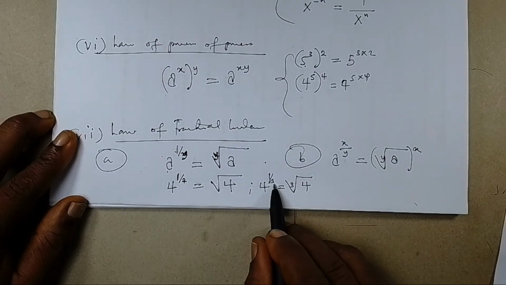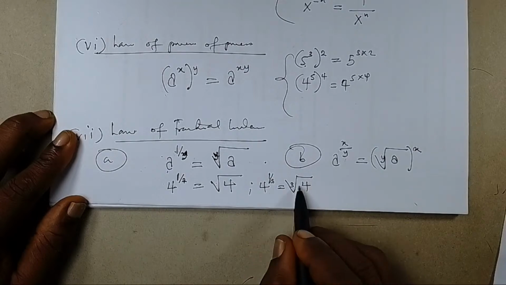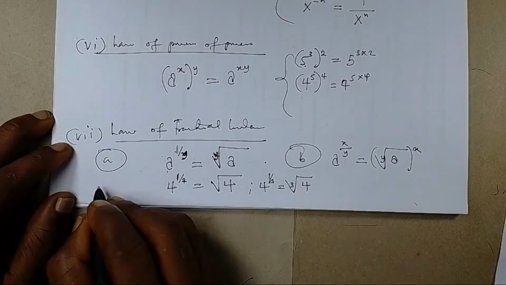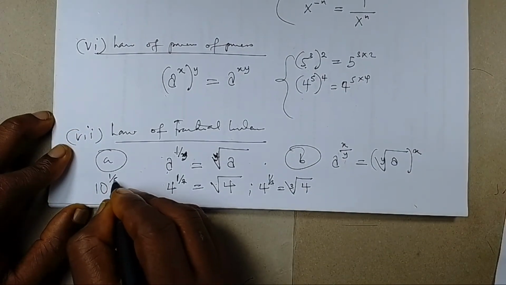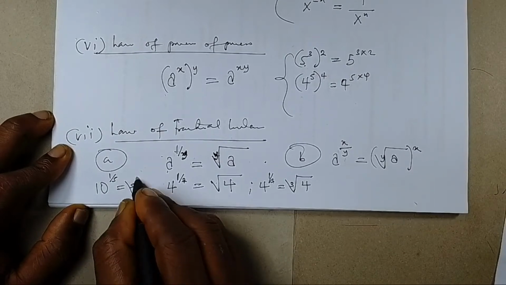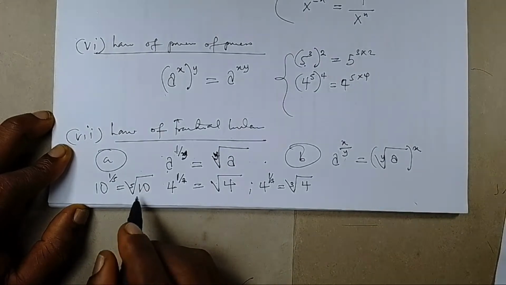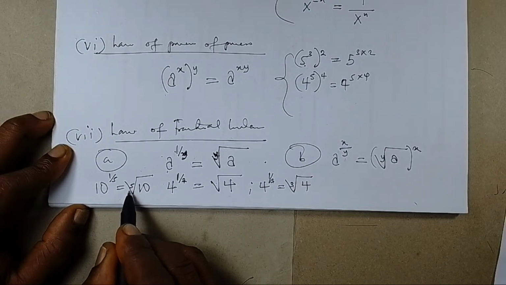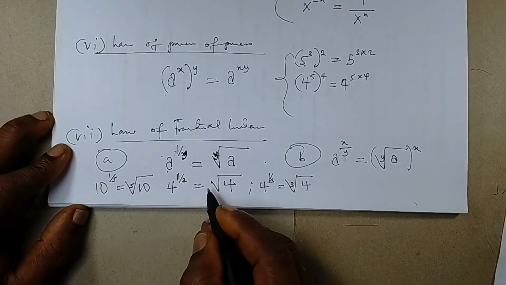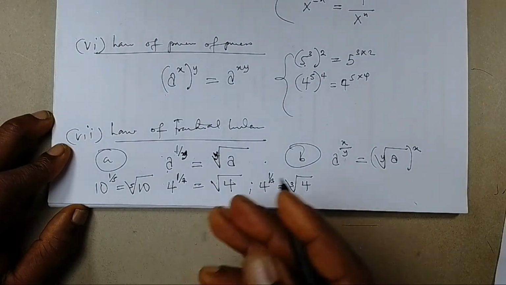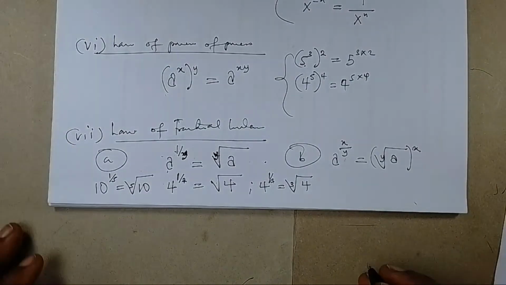But if you have a number in the denominator of the fraction greater than 2, you have to put it there. So if I had, let's say, 10 raised to power 1 over 5, then this will be the fifth root of 10. Please take note, the 5 is within this V of the root. Okay, it must not be outside, because when it is outside, it means you are using it to multiply. So please take note of that.